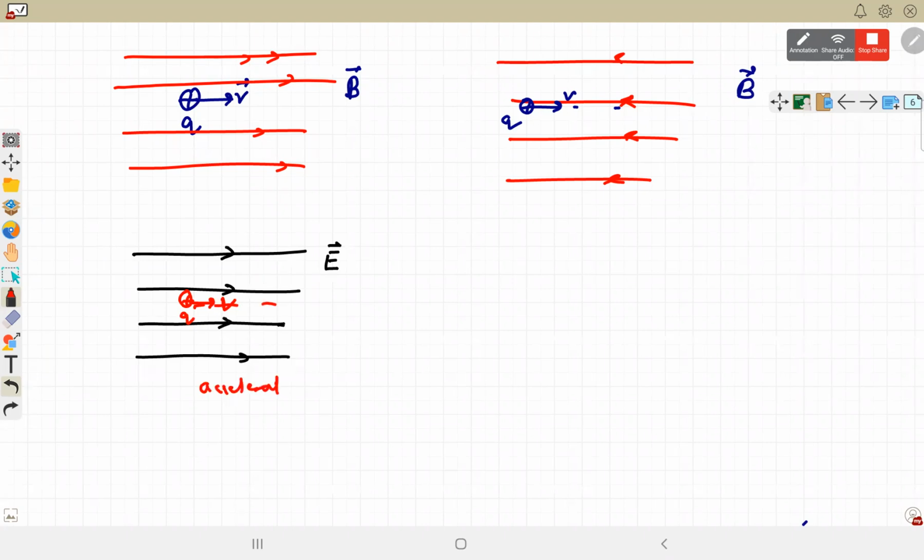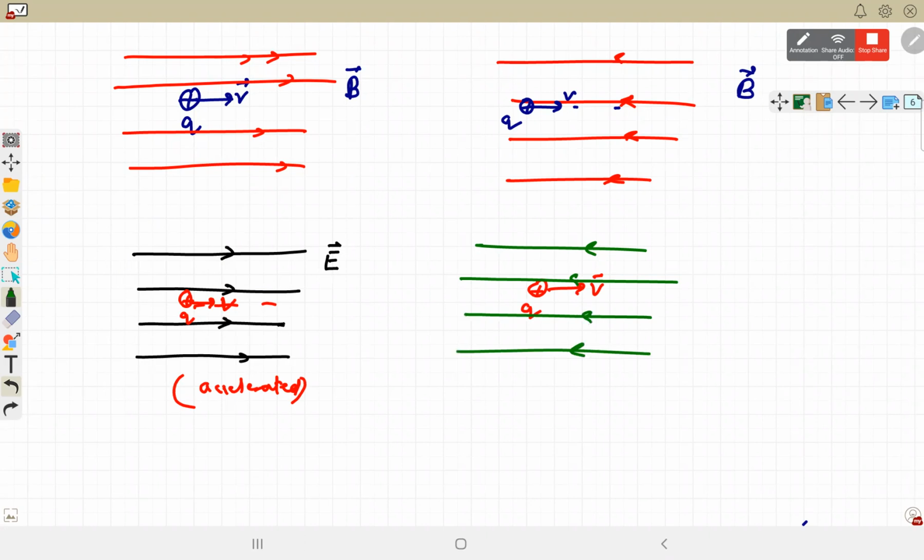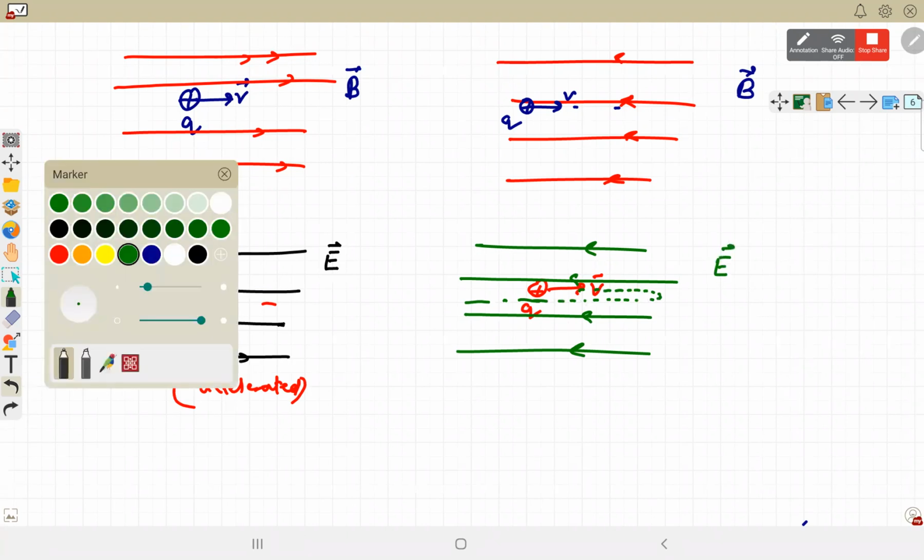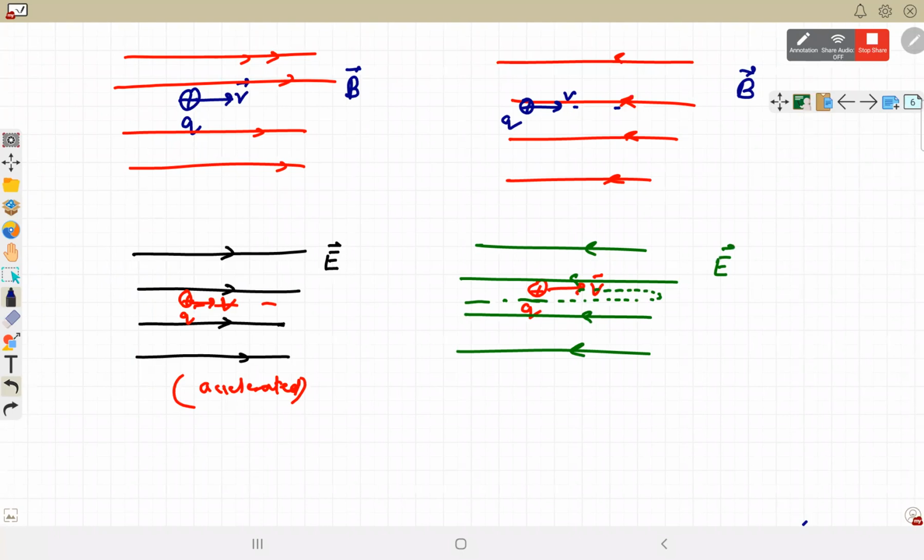So अगर वो electric field है और हम इसकी direction reverse कर देते हैं, if it is an electric field and we reverse the direction, what is going to happen? The force on this particle will be retardation opposite to velocity, and that will cause slow down, and maybe it will reverse also after a certain period of time. This is the concept, this is the question that was asked, objective question. How will you differentiate between electric field and magnetic field?